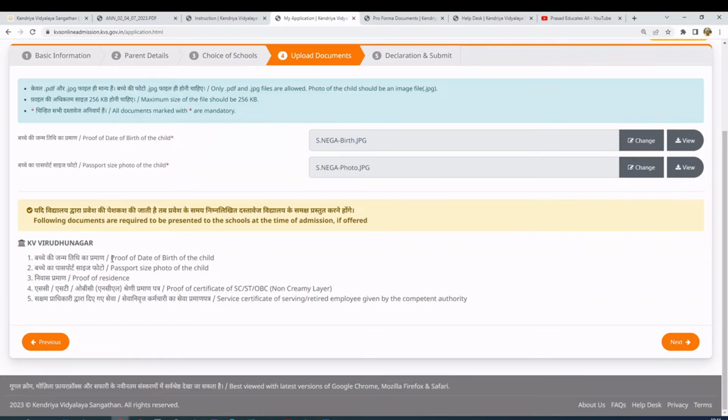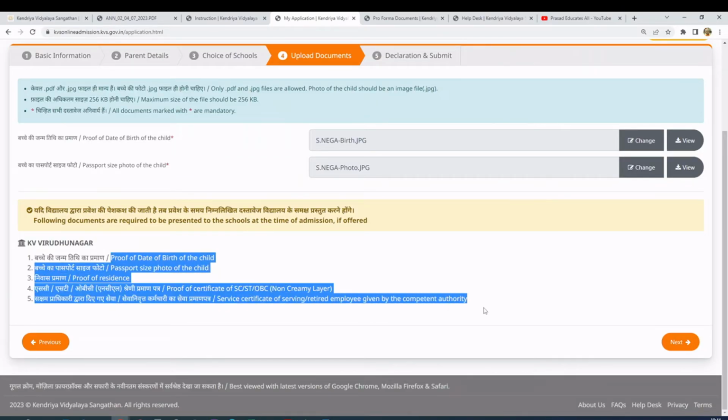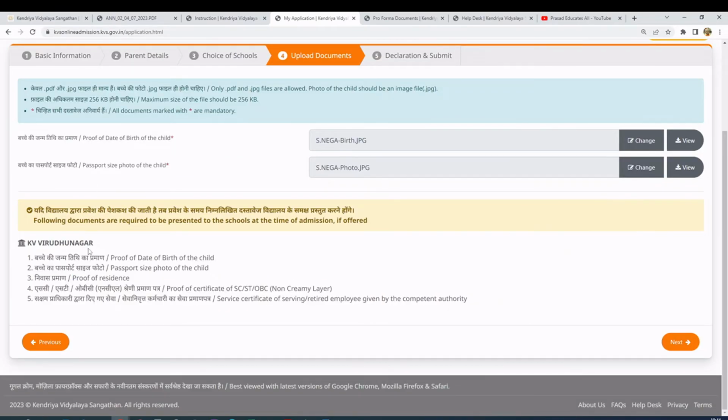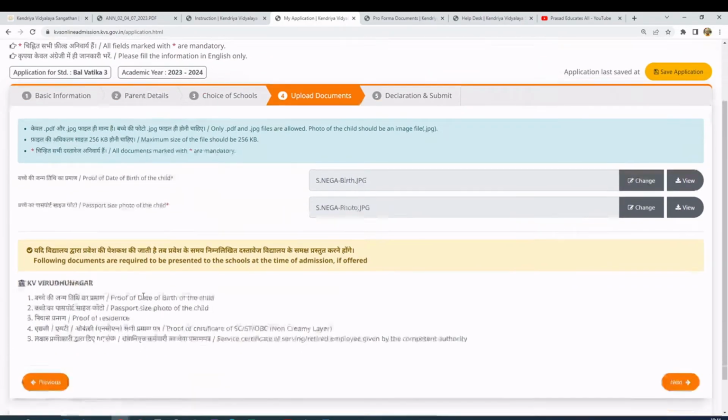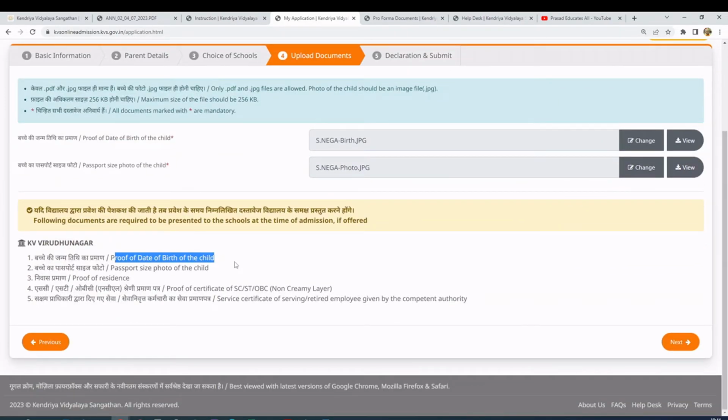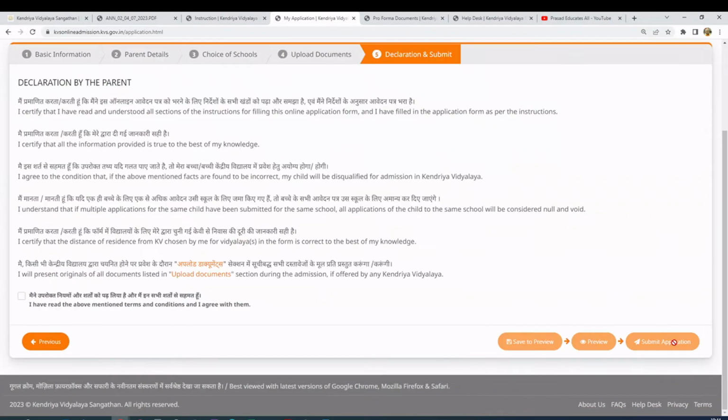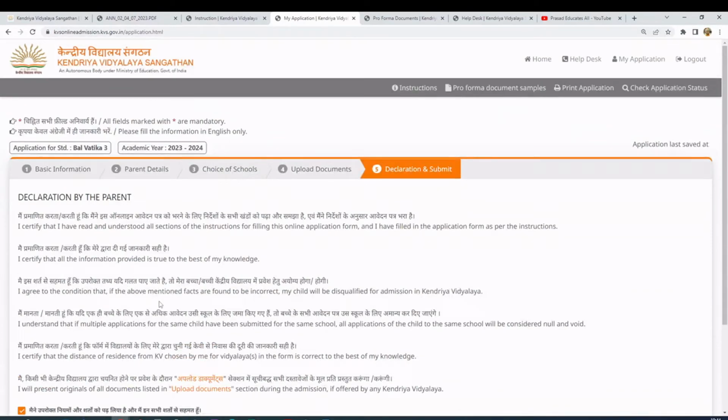You can also go and view it, or download this photo or the date of birth certificate. This finally lists what are all the documents required. If you select multiple schools here, it will list all the schools, but the same data will be copied. Once you are selected and called, you need to carry all this. Let me go to the next page. Here it asks for the confirmation.